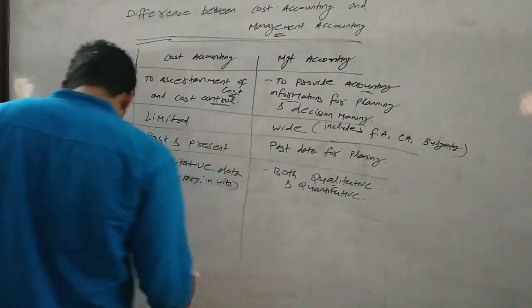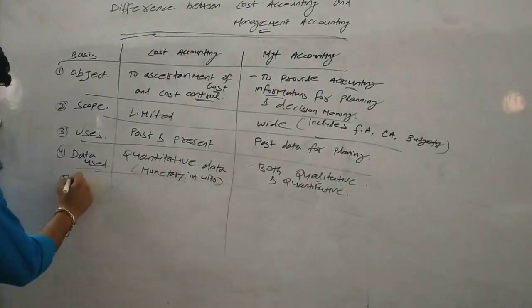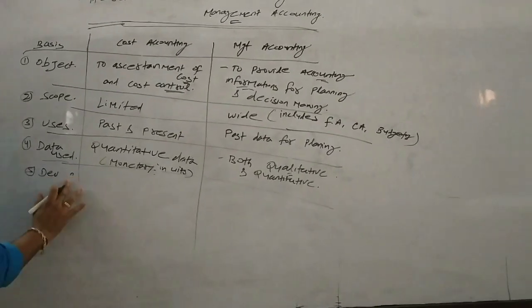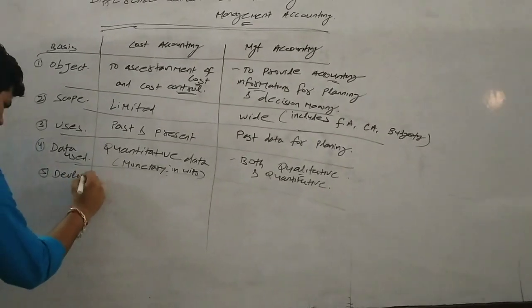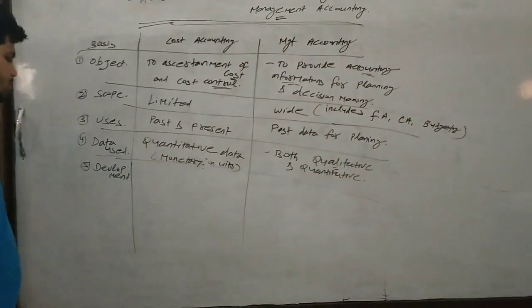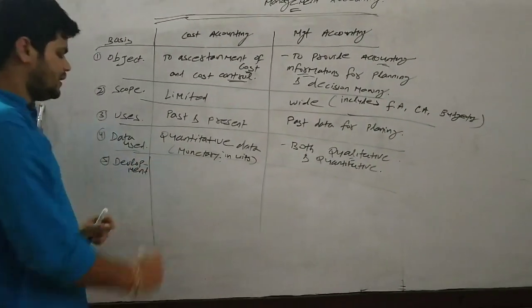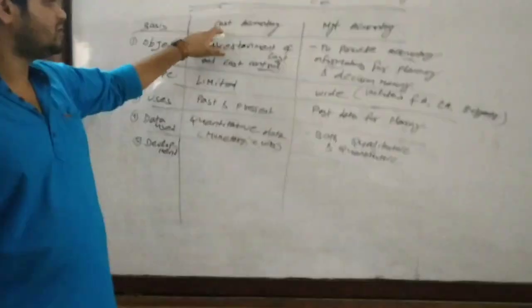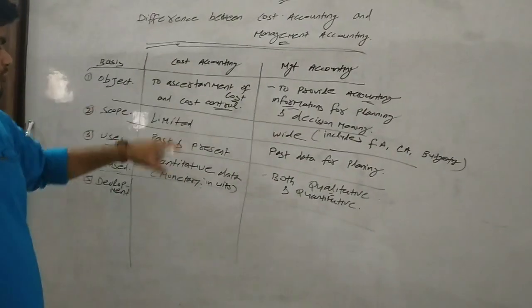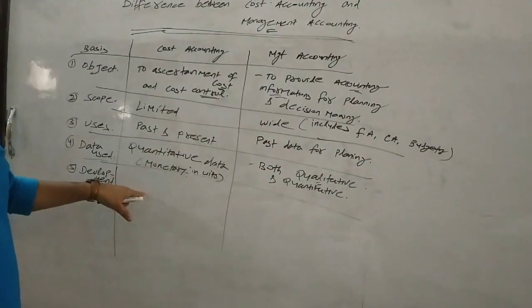Then the fifth point is development. Development means, as we had already discussed, cost accounting was originated at the time of Industrial Revolution.